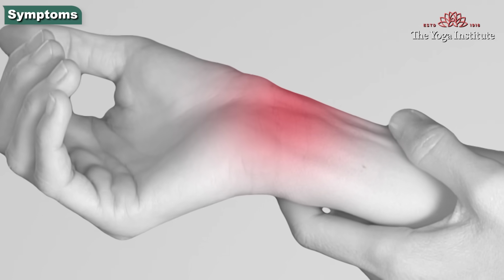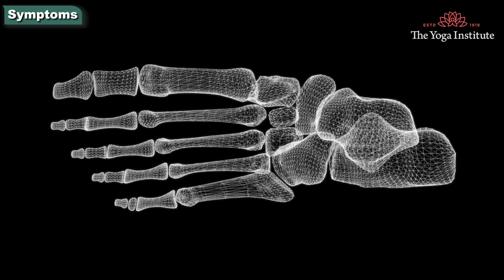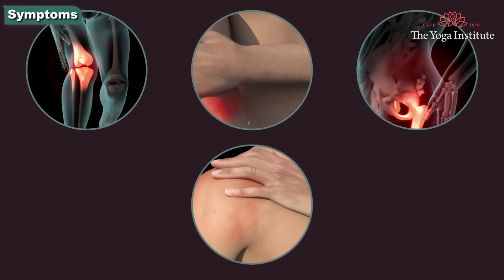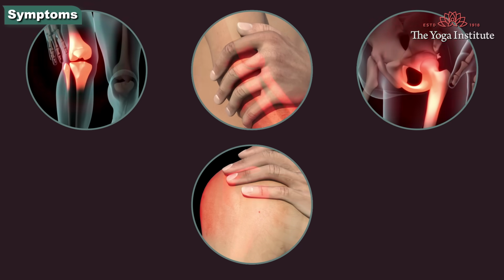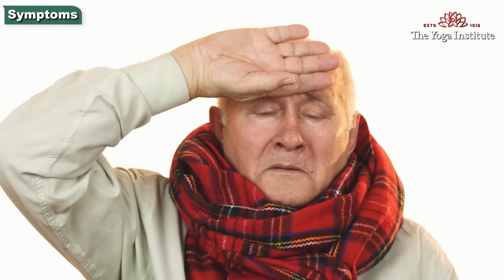Small joints such as the wrist, and certain joints of the hands and feet are affected first, which may then progress to other joints like knees, elbows, hips, and shoulders. The same side of both joints are affected. Along with pain, many people experience fatigue, loss of appetite, and a low grade fever.